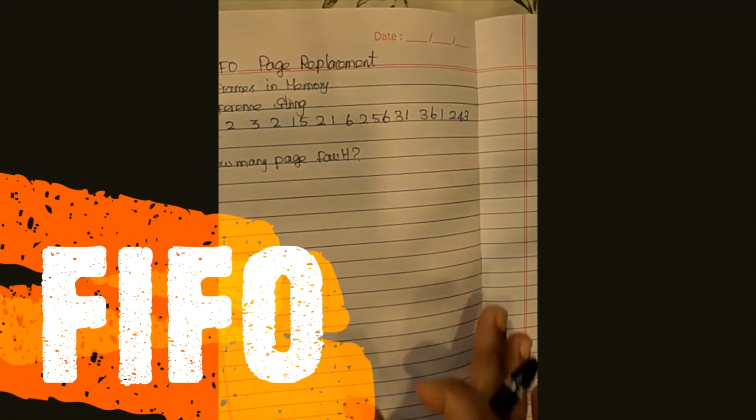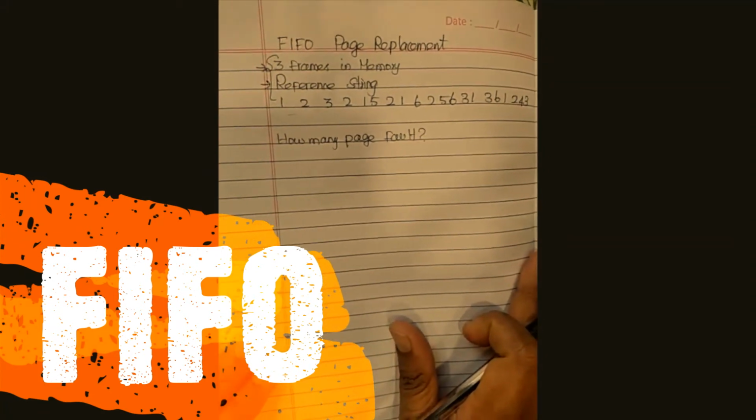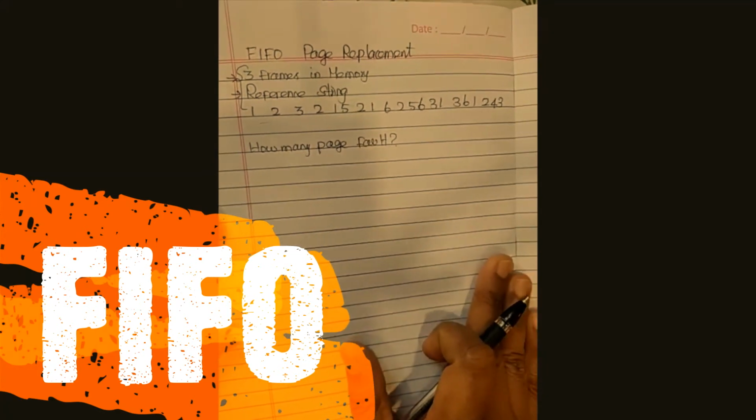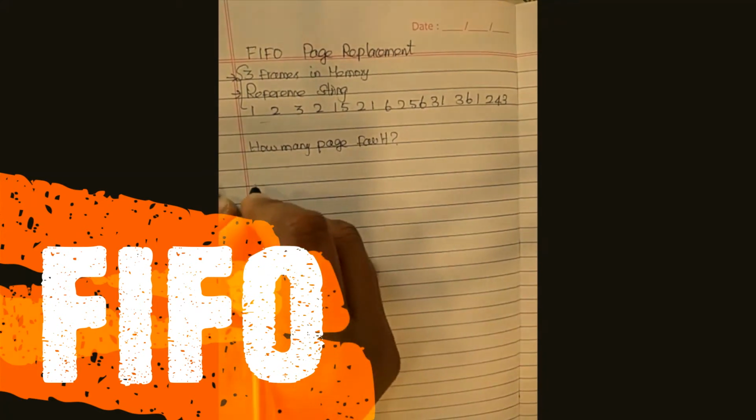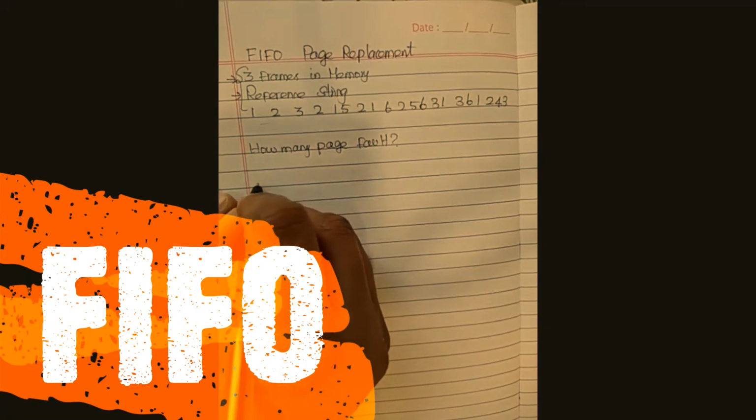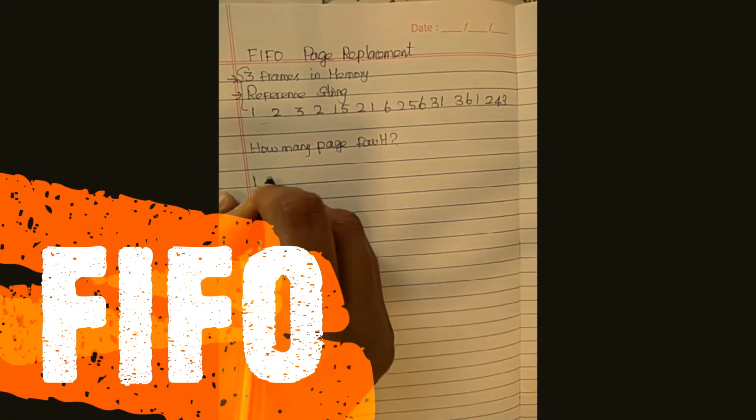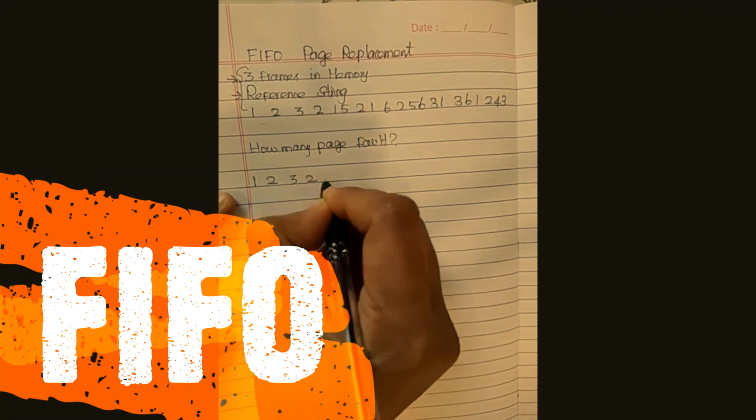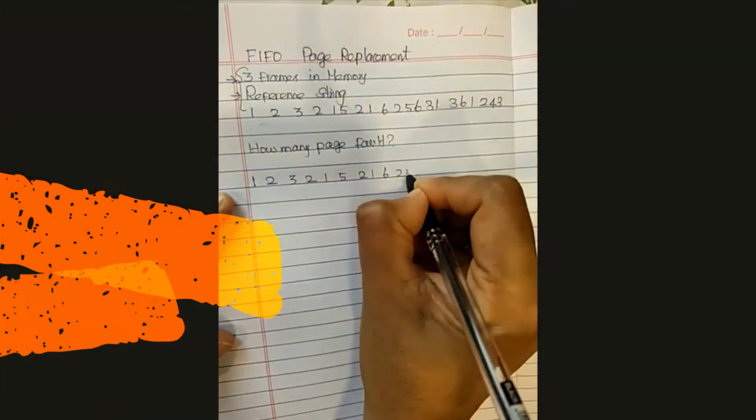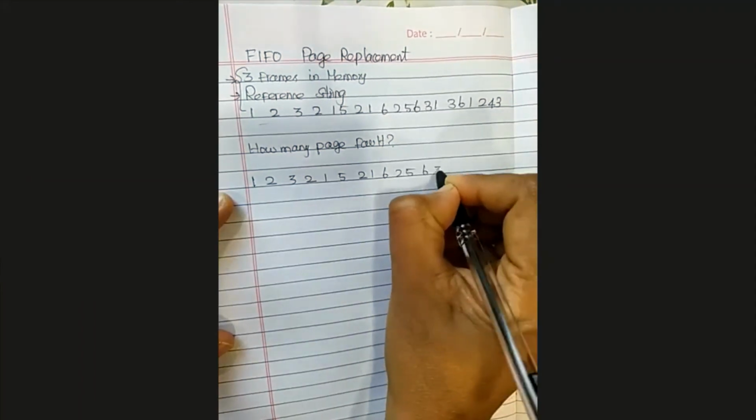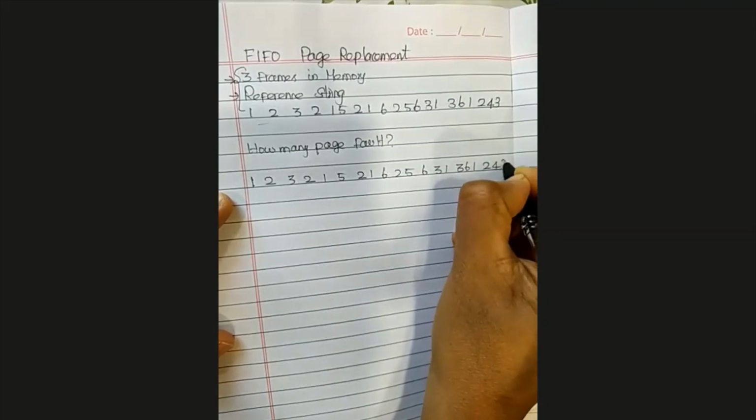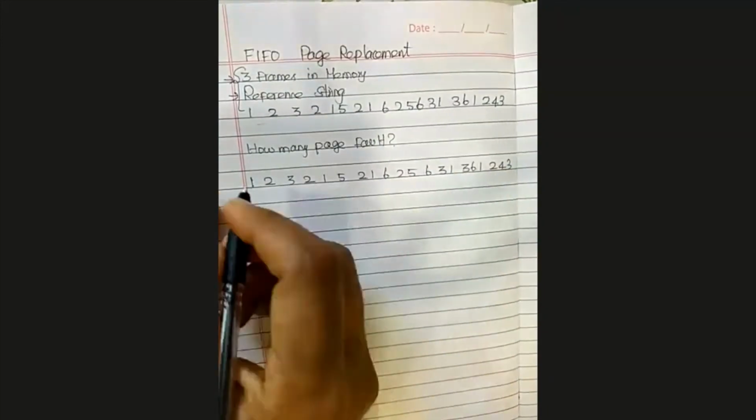Okay, so let's continue. How to do it: let's assume that you have the long reference string. Let me write the string one more time. I don't have a space, so I just write it like that.